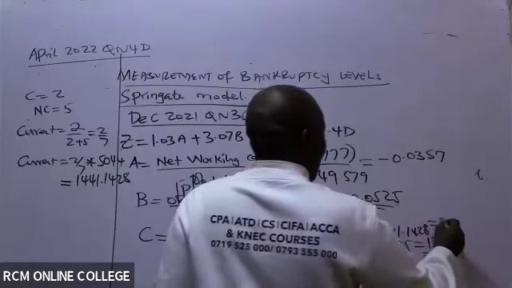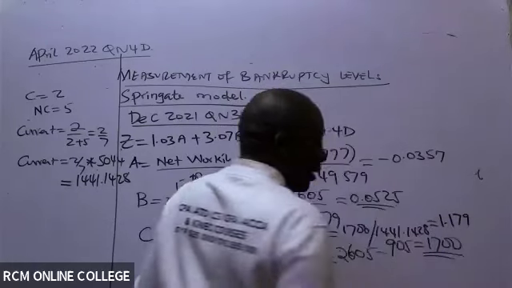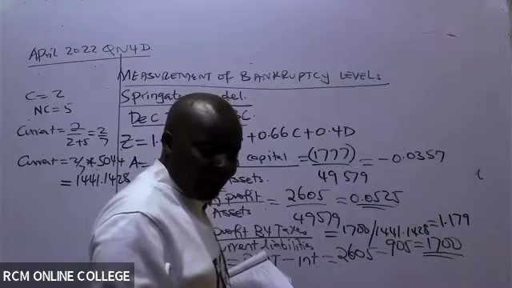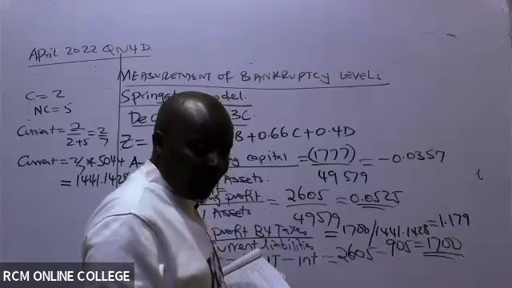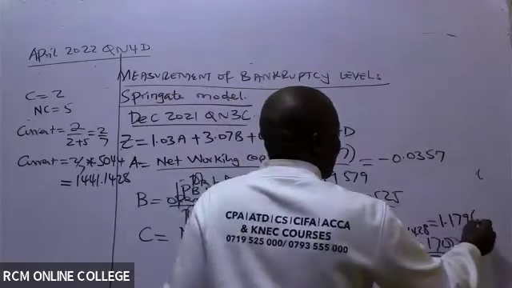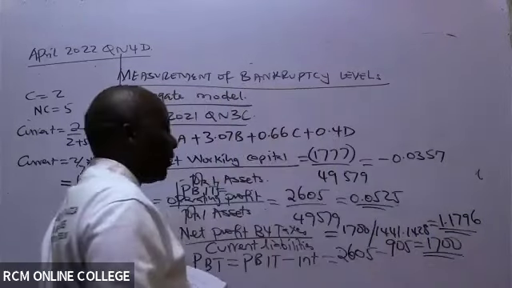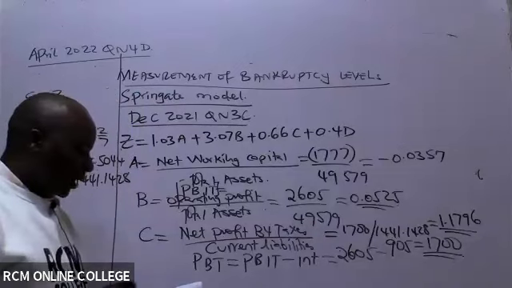So this is 1.179, 1.1796, like that. Yeah. So remember, Nelly, is it Nelly or Kelly?